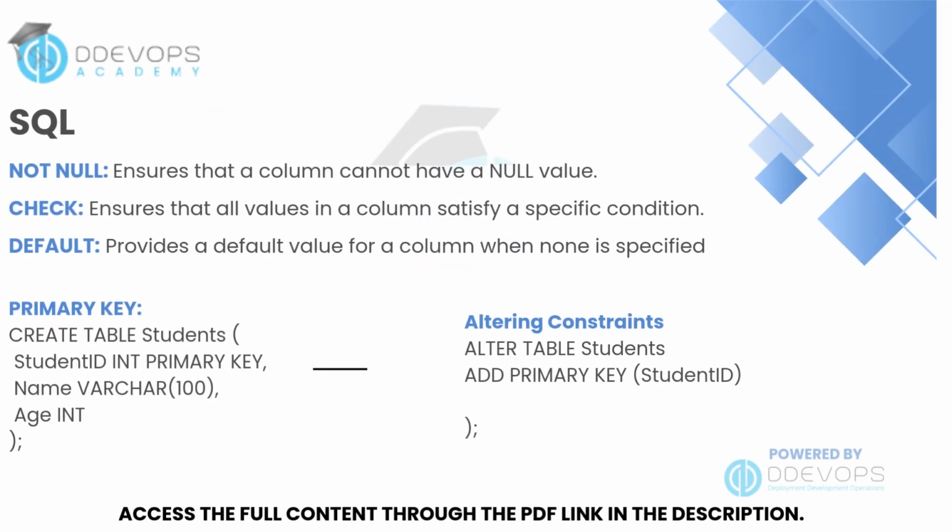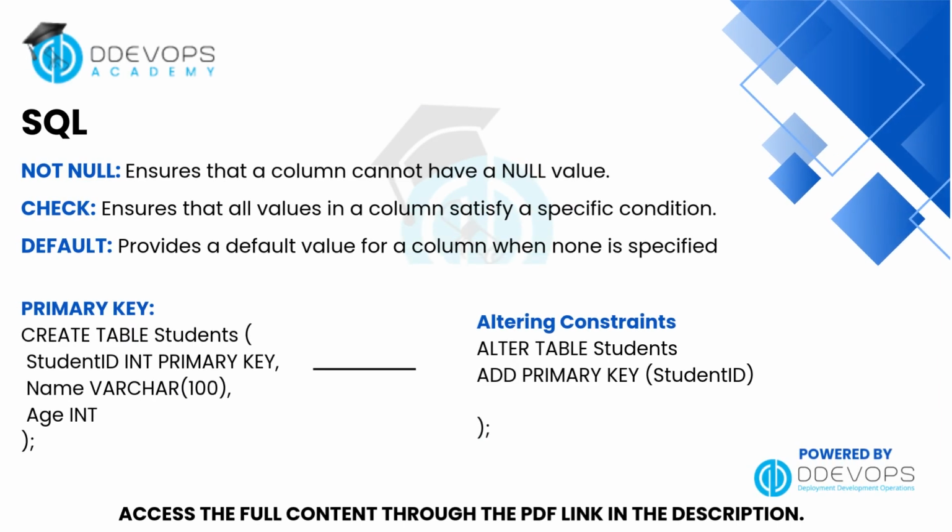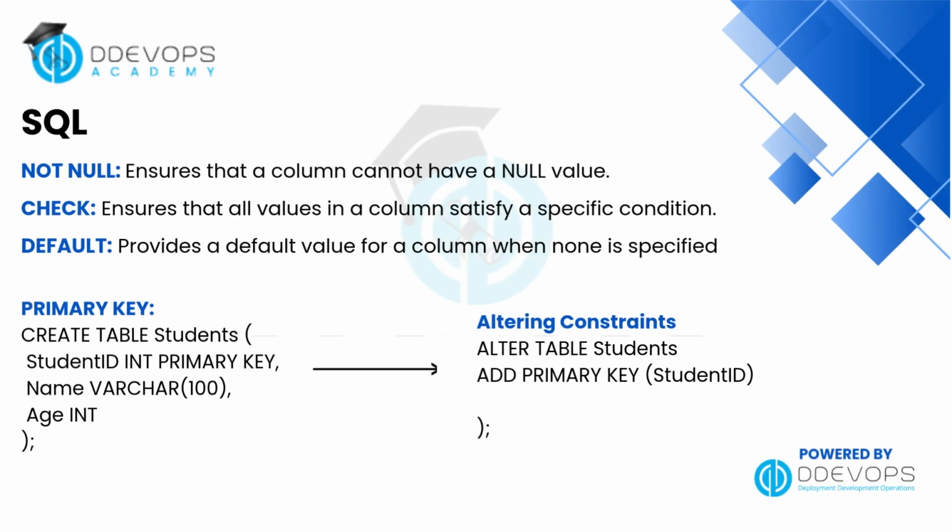Let's go over some essential SQL constraints that help enforce rules on the data in your tables. Primary key. Ensures each row has a unique identifier. It can't be null or duplicated. Foreign key. Links two tables together, maintaining referential integrity between related data. Unique. Makes sure all values in a column are distinct, no duplicates allowed. Not null.